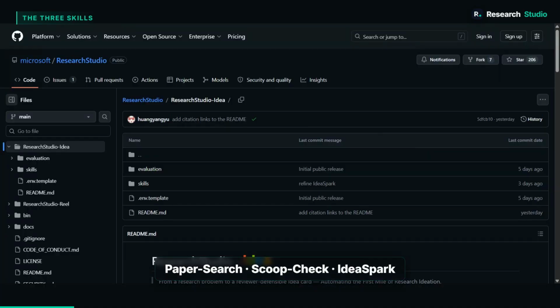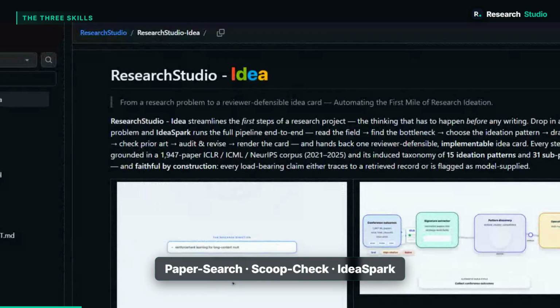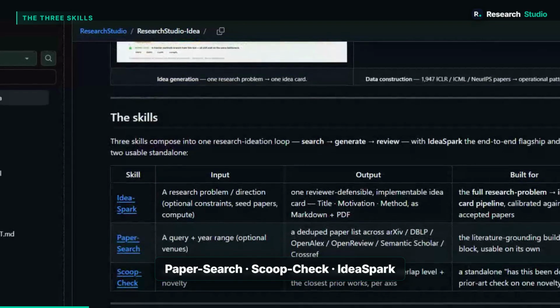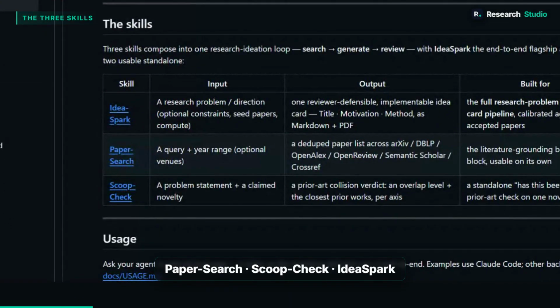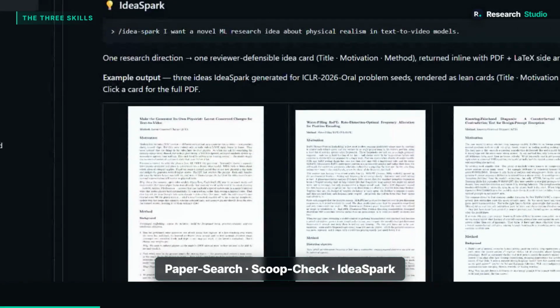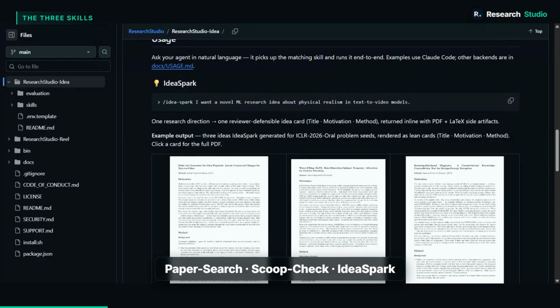Now, the interesting part, this is not an app. There's no website to sign into. It's a skill suite that plugs straight into Claude Code or Codex. 3 skills: paper search, which searches 6 academic databases at once. Scoop check, which tells you if your novel idea already exists. And IdeaSpark, the big one that chains everything end to end.